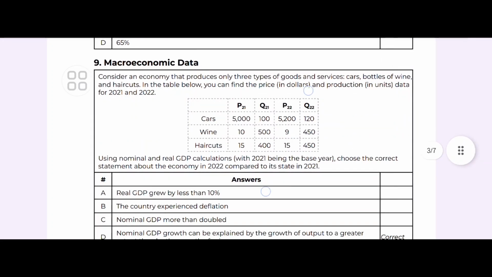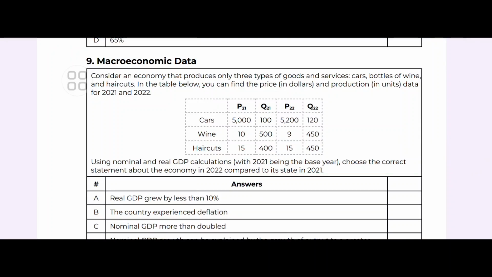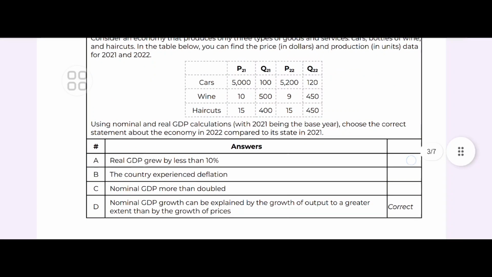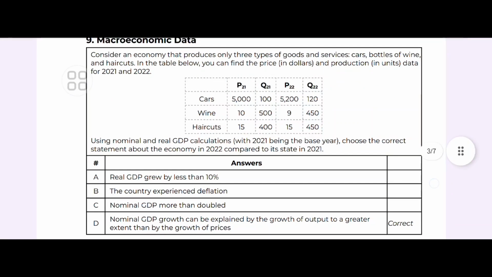Using, see, the country produces three types of goods: cars, bottles of wine, and haircuts. In the table below we can find the price and production data for 2021 and 2022. So using nominal and real GDP calculation, choose the correct statement about the economy in 2022 compared to its state in 2021. Is that real GDP grew by less than 10%? The country experienced deflation. Nominal GDP more than doubled. Nominal GDP growth can be explained by the growth of output to a greater extent. So yes, by analyzing the price and output change, it is evident that output growth significantly contributed to nominal GDP growth. So it's answer B.